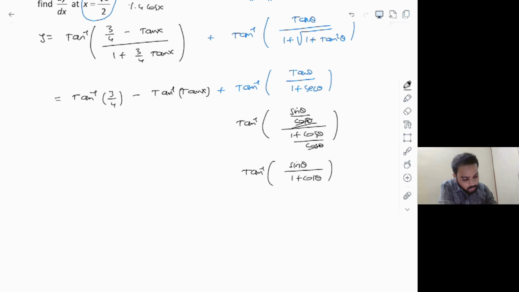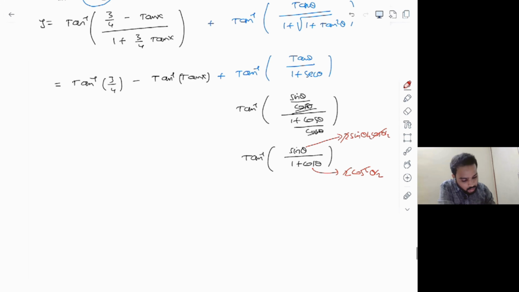But you know very well what to do next, because the sin theta here is nothing but 2 sin theta by 2 cos theta by 2. Denominator is 2 cos square theta by 2. 2 will be cancelled out, cos theta by 2 will be cancelled out, and you will be left with a simple term, that is tan inverse of tan of theta by 2.